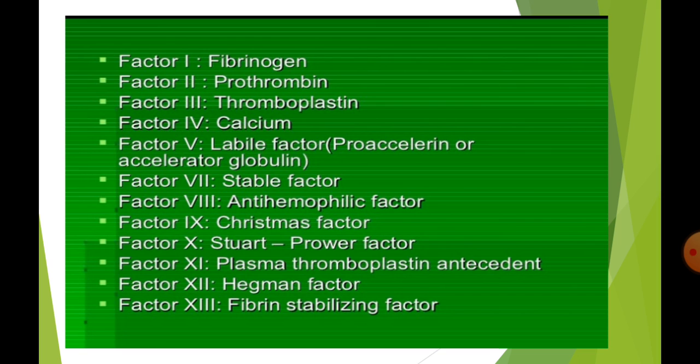Ninth factor, that is Christmas factor. 10th factor, that is Stuart-Prower factor. 11th factor, that is plasma thromboplastin antecedent. 12th factor, that is Hageman factor. And last, 13th factor, that is fibrin stabilizing factor. Here 6th factor is not proved.